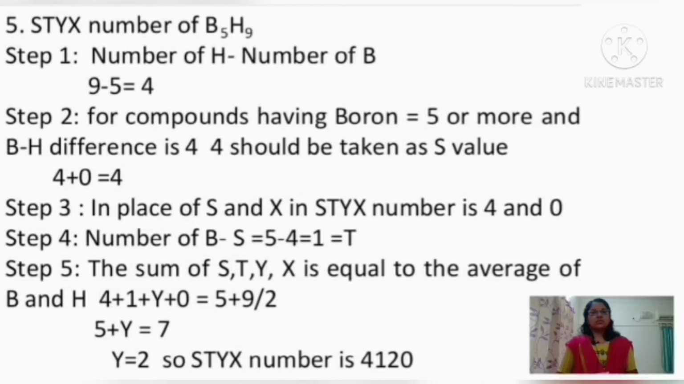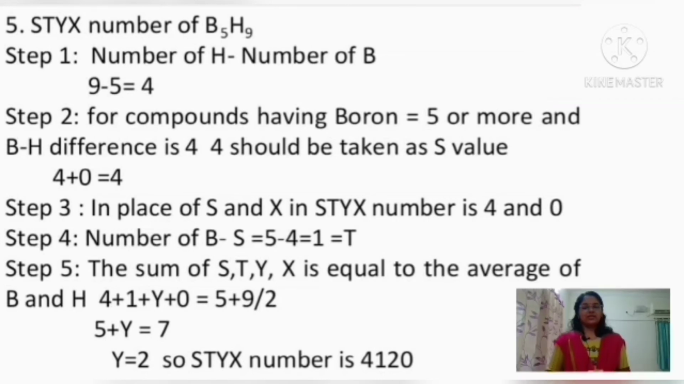Here also the compound contains 5 boron atoms and the difference obtained is 4. So we have to take the 4 as the S value and 0 as the X value. So 4 can be split as 4 plus 0, and 4 is the S value and 0 is the X value.